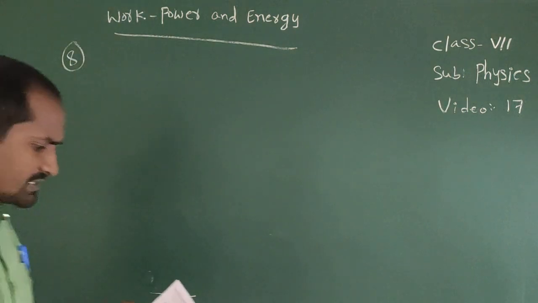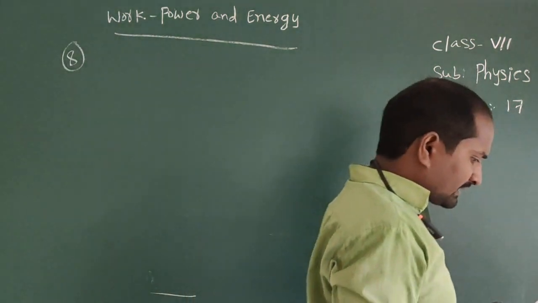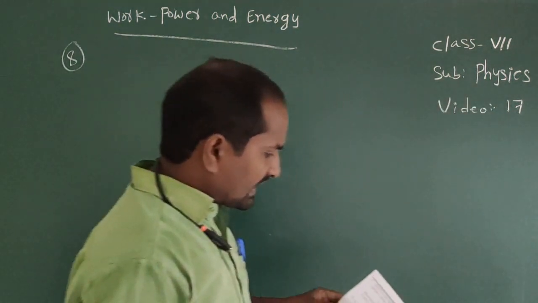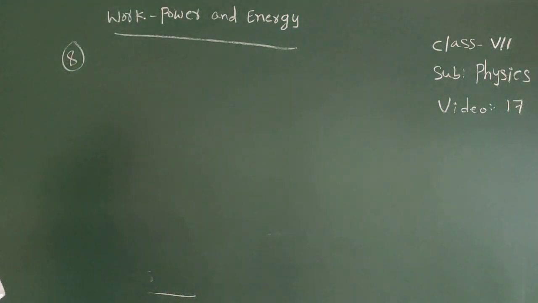Calculate the horsepower of the motor of an elevator which can carry 10 persons, average mass equal to 60 kg, through a height of 20 meters in 30 seconds.